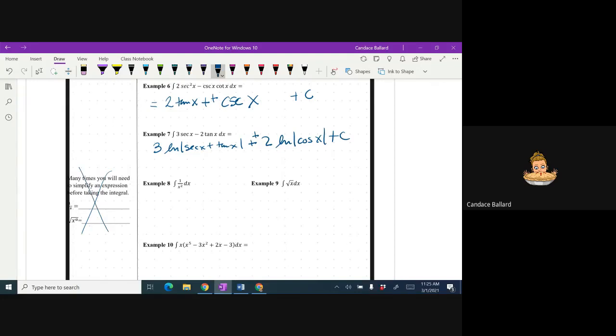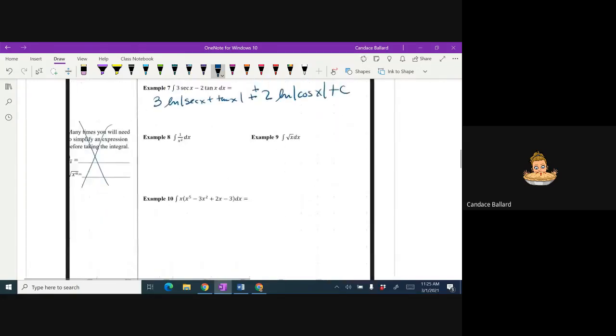All right. I am not going to worry about what's in the left-hand column because I can't read what it was supposed to say. I'm just going to show it to you the Mrs. Ballard way. So maybe we can figure it out here in a minute.